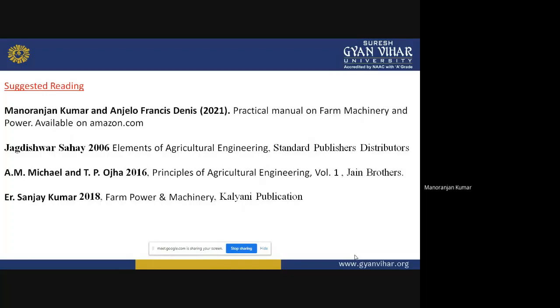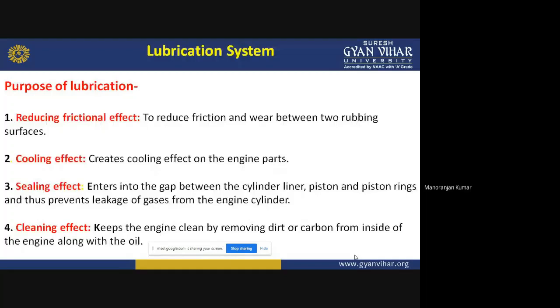So let us start the lubrication system. First of all, we will see the purpose of lubrication, and why lubrication is necessary in an engine. First, the lubrication system reduces the frictional effect created by the different components of an IC engine. It reduces friction and wear between two rubbing surfaces. This is the first purpose of lubrication.